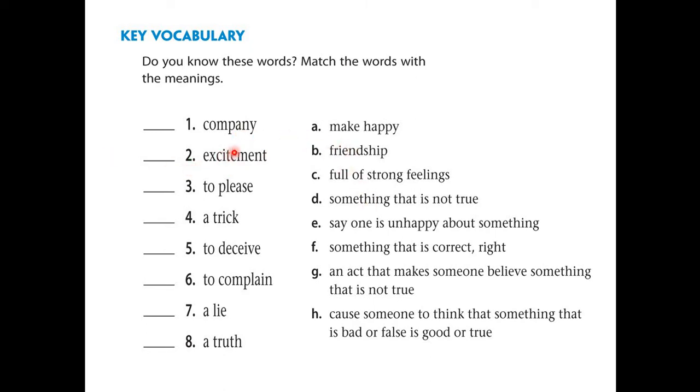So let's start with number one, company. What do you think the word company means here? If your answer is letter B, friendship, you are correct. So letter B, company. You are looking for someone to be with you all the time, anyone that you're comfortable with. That is company.